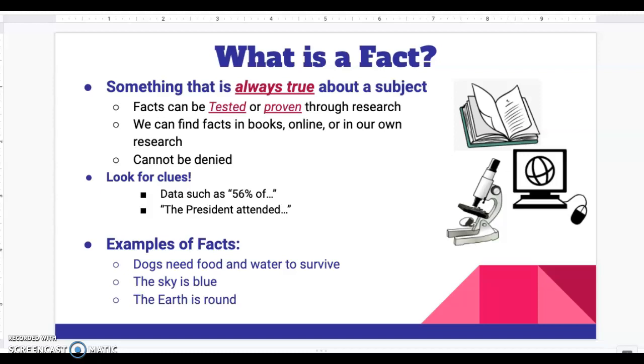Some examples of facts that we could look at. Dogs need food and water to survive. Most species on Earth do. We could look it up. We could do some research and find this is true. The sky is blue. That is a fact, most of the time. And finally, the Earth is round. These are all facts. They are always true, or with the sky, mostly true. But they can be tested or proven through research, and they cannot be denied.